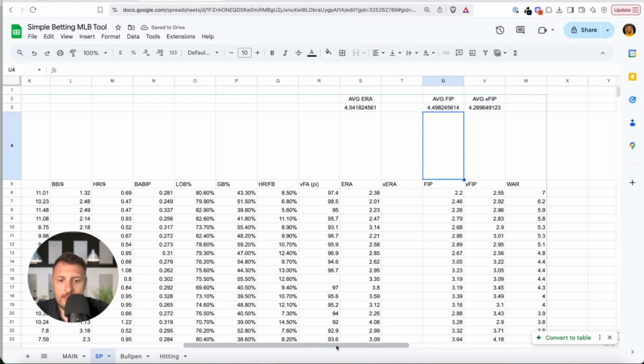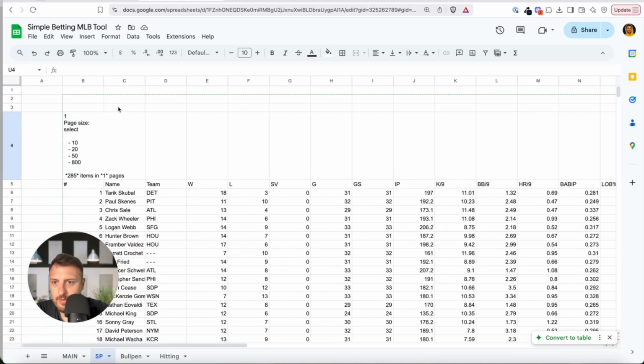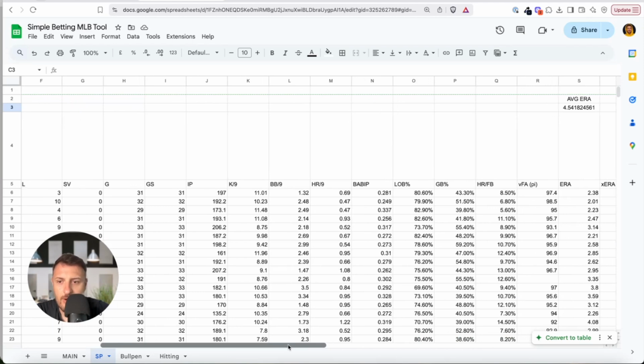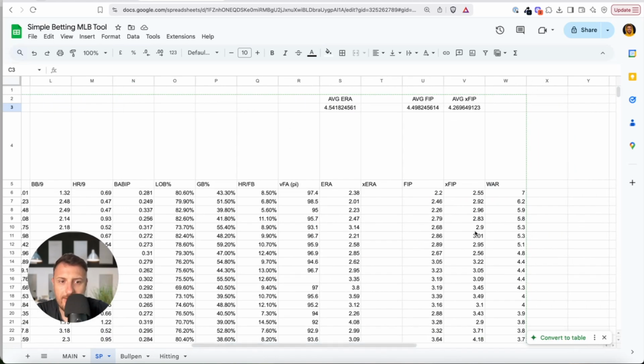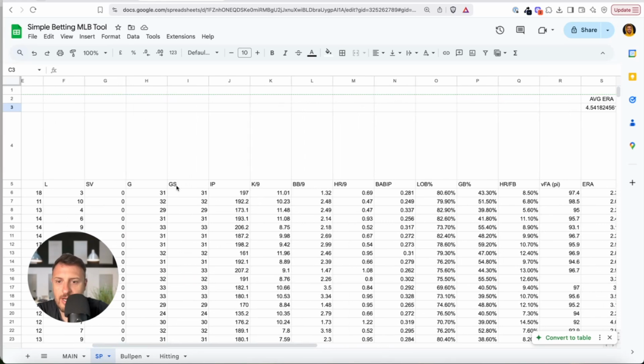Here I will also type average, because as you will see, once we use the vertical lookup function, it can also find average. The next thing I want to add is innings per game, right? Innings pitched per game started. Because we don't have this number here, it is very simple to calculate. Innings pitched per game started, you simply divide this number by these numbers. I hope this makes sense, right?